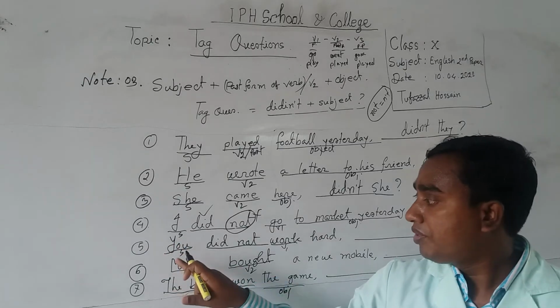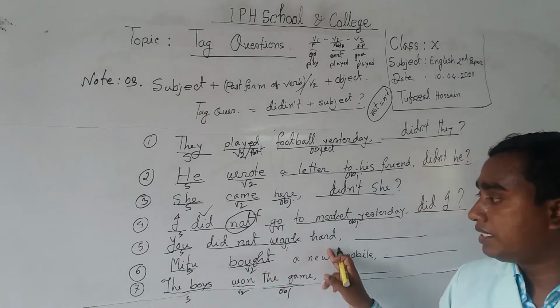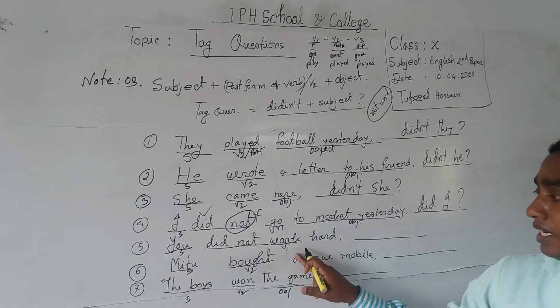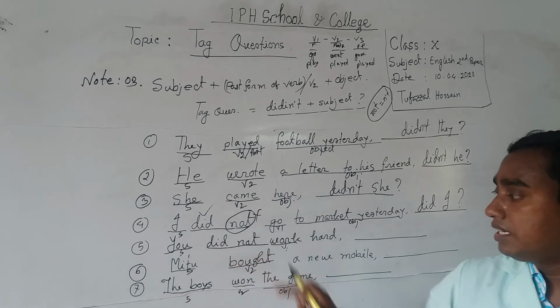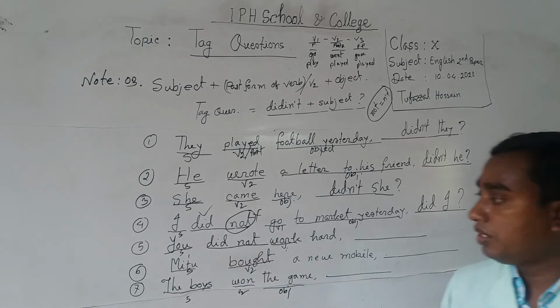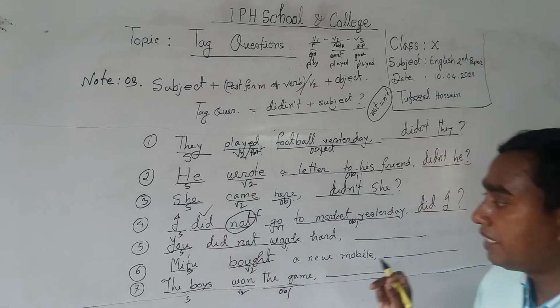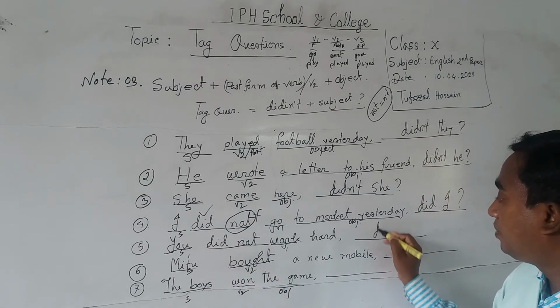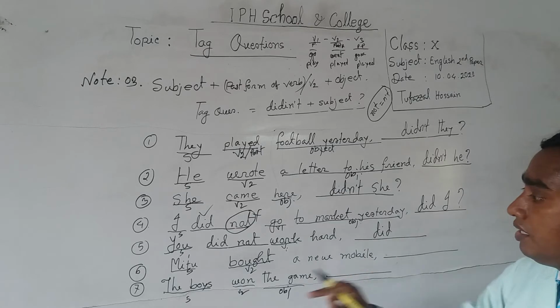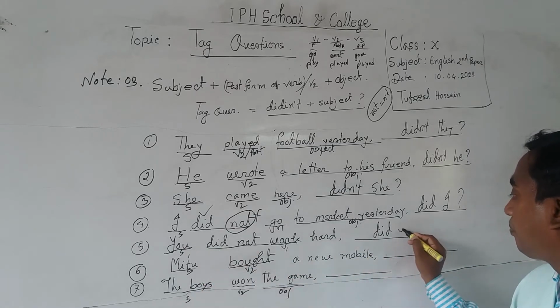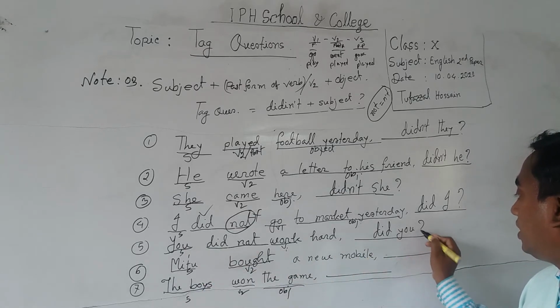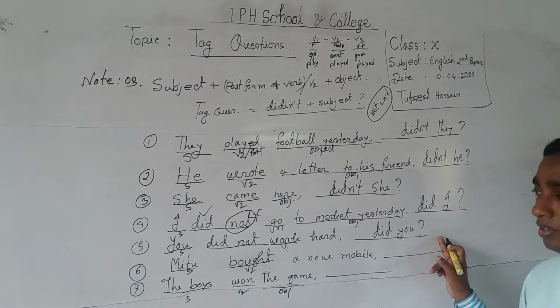Number 5, you did not work hard. As it is a negative statement, that's why you have to write an affirmative statement. So at first you have to take did and subject you. That's why it will be did you.